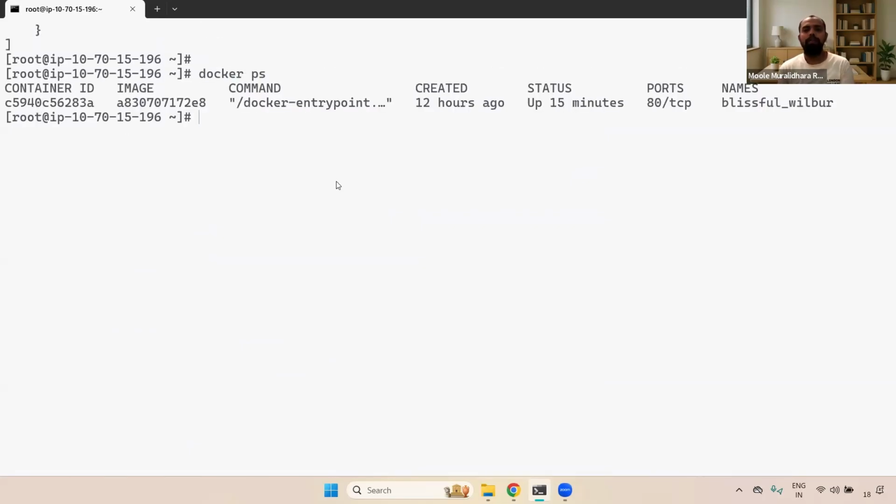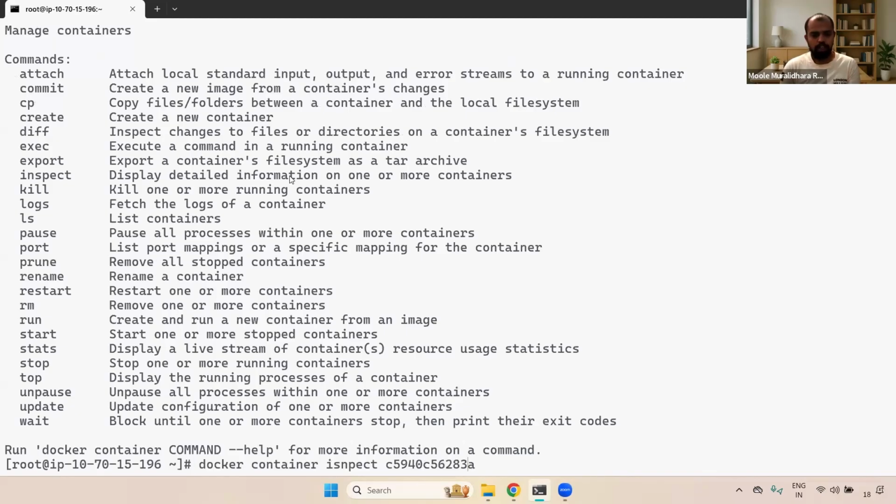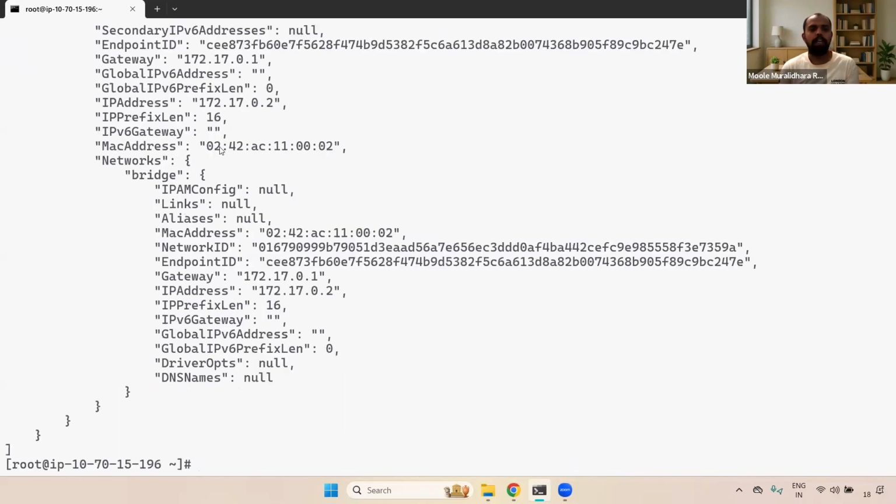Now what you can do? We created that devops network. How do we connect this devops network to this existing container? For that, docker network. Before doing that, first what I'm going to do is docker container inspect, and then first you can give the container ID. First I'm checking the container information. Now you can enter. Sorry, container inspect. Okay, I gave an extra s. Sorry, inspect. Now if you see here, you can see that.